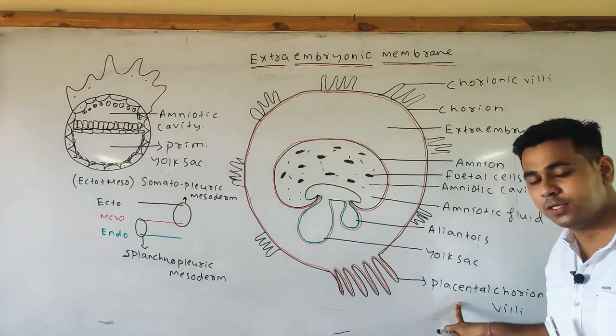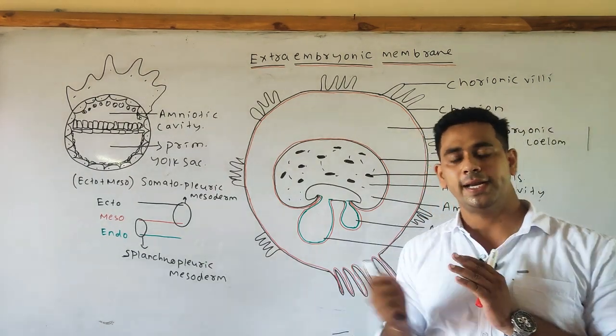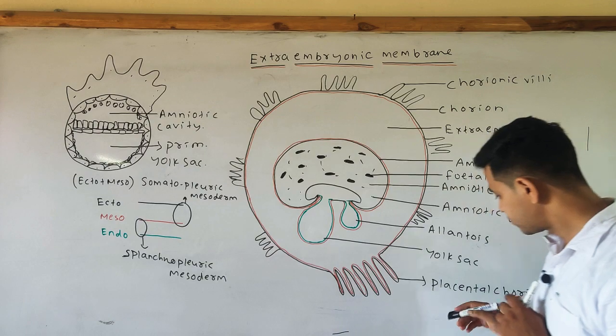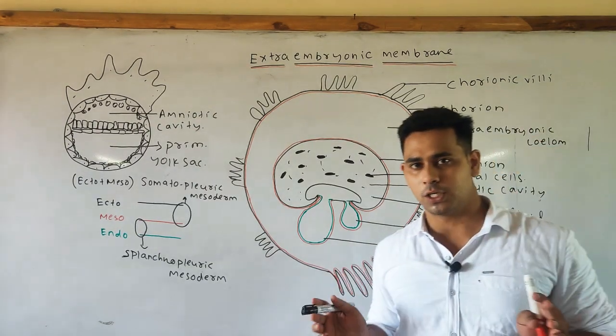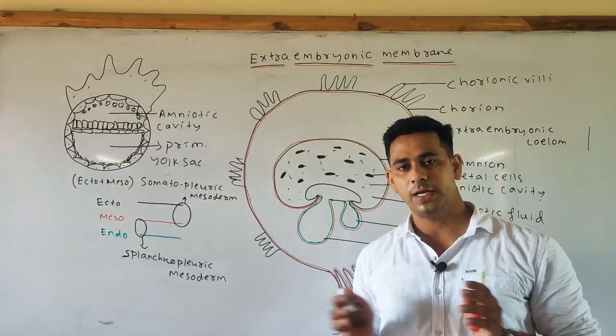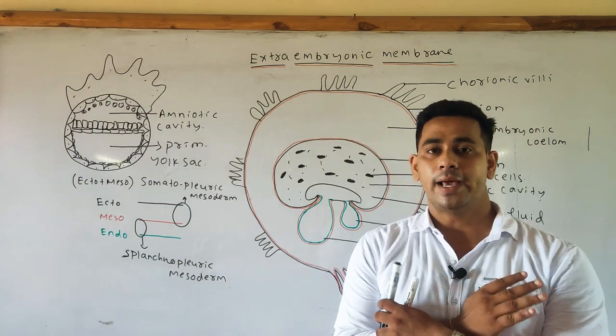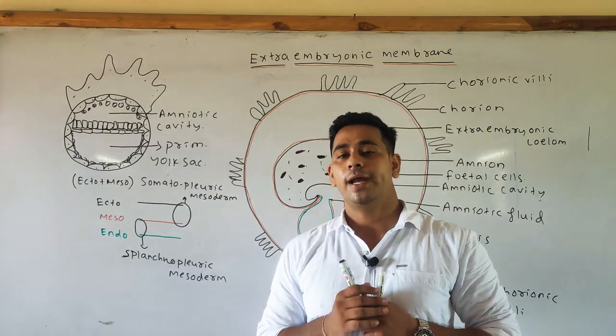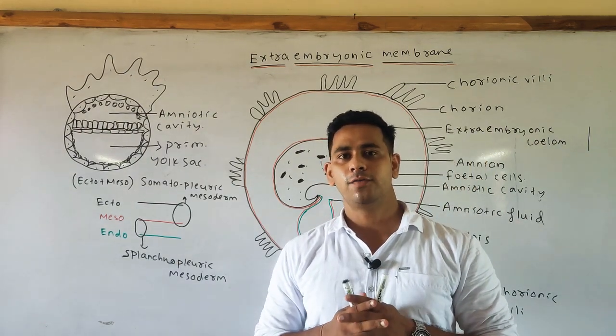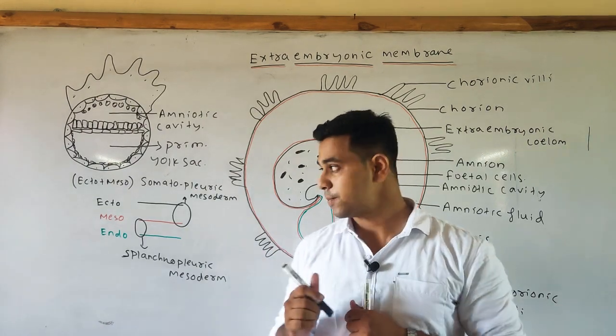Whereas the placenta means what? Placenta structure we will read in detail in our next class. Placenta means it is a firm connection between the mother and the fetus, which helps in various exchange of the respiratory gases, and also it helps in elimination of various metabolic waste materials.